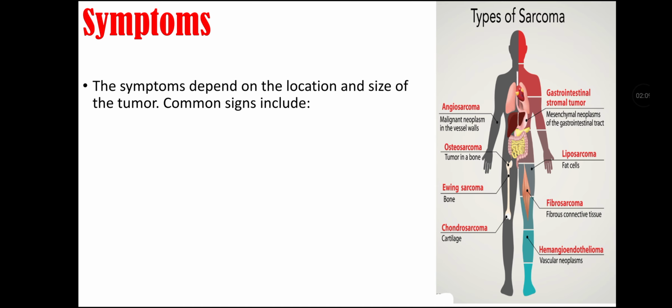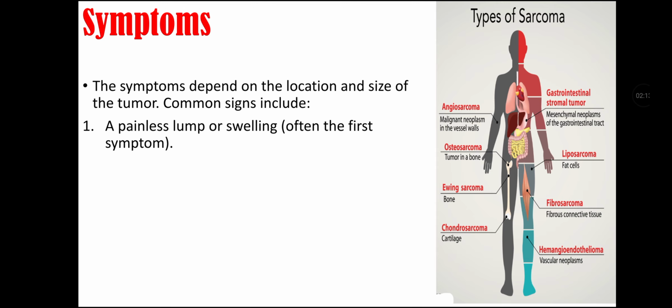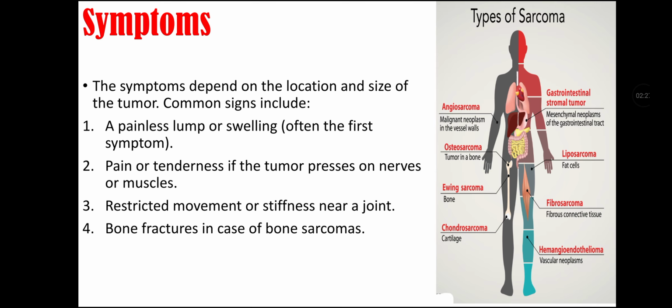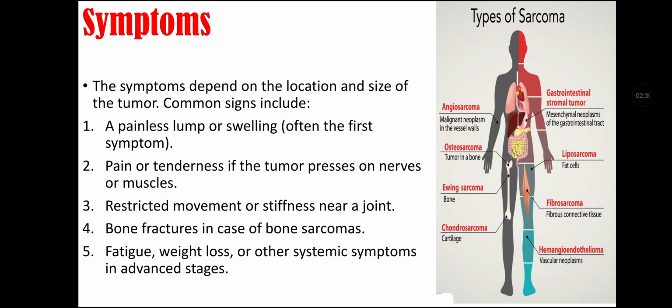Symptoms of sarcoma. Symptoms depend on the location and size of the tumor. Common signs include a painless lump or swelling. Often it is the first symptom. There is pain or tenderness if the tumor presses on nerves or muscles. There is restricted movement or stiffness if it is present near a joint. There is bone fracture in case of bone sarcoma. And there are general symptoms that include fatigue, weight loss, or other systemic symptoms in advanced stages.